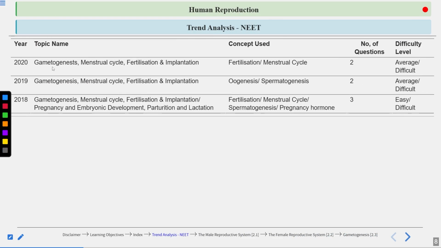Again, in 2022, questions are coming from gametogenesis. You can see questions are coming from this topic every year. Then menstrual cycle also, and fertilization and implantation.